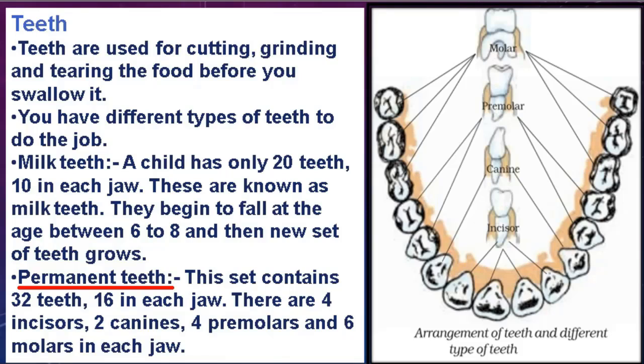As you can see here in this figure, we have 4 incisor teeth, 2 on each side of the jaw. Then we have canine, the second type of teeth, and we have 2 canine teeth, 1 on each side of the jaw.